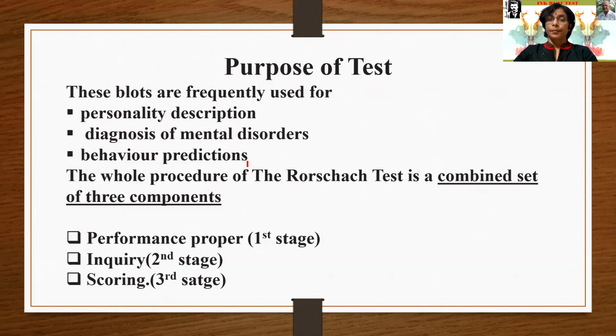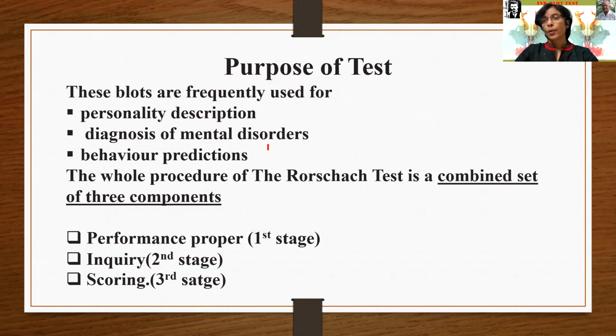Purpose of the test. These blots are frequently used for, as I have earlier explained, personality description, just to find out his personality description, whether he is active, whether he is passive, whether he is energetic, whether he is dull, whether he is positive, negative, all kinds of personality description and questions regarding personality are hidden there in the test.